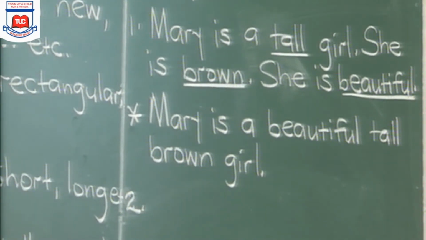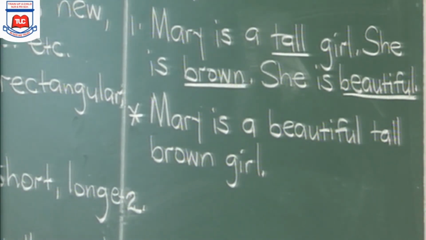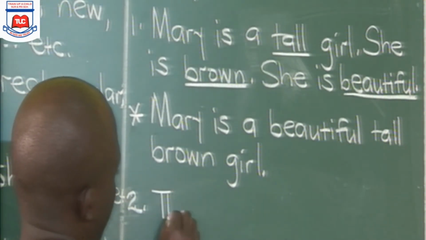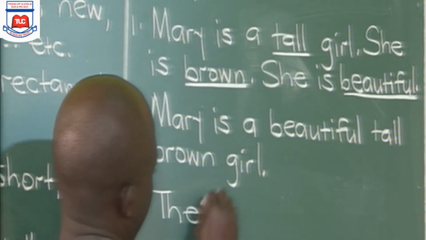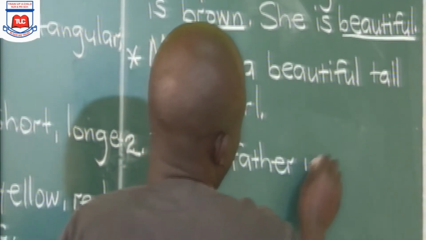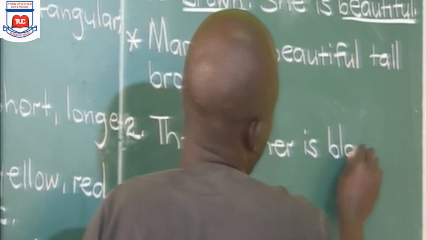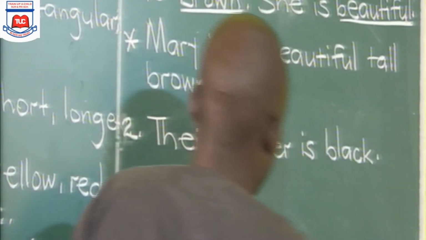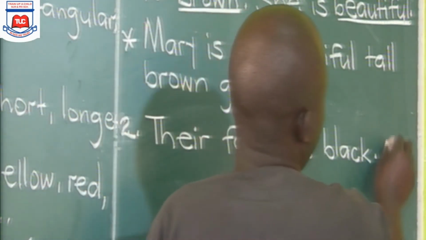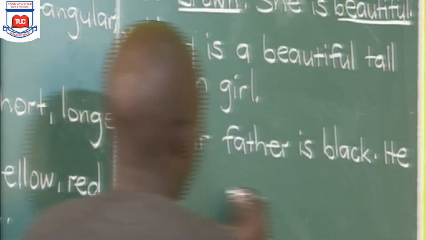Example 2 is saying, their father is black. He is fat.